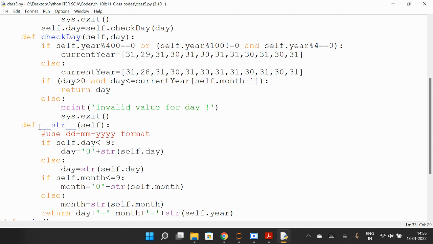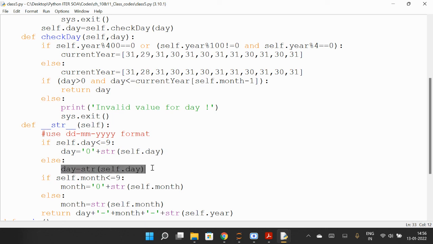Okay, so def __str__(self). We want to print the date in the form dd-mm-yyyy. So if self.day is less than or equal to 9, suppose you write 8, 8 January, so you write only 8. But day will consider 0 plus the string form of self.day, which means it will print 08. When you enter day as 8, we convert it to 08.